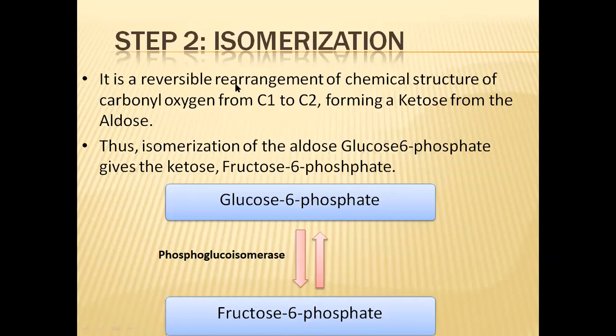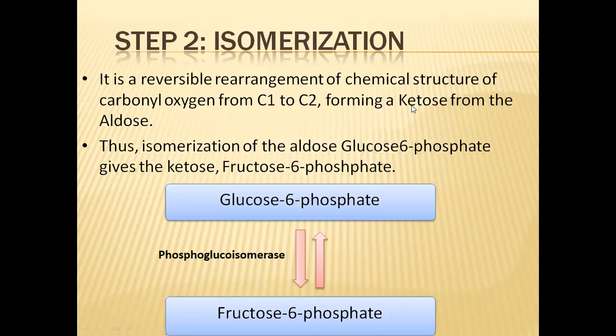So in the isomerization process, what is happening? The reversible rearrangement of the chemical structure of carbonyl oxygen takes place. This carbonyl oxygen is transferred from carbon 1 to carbon 2 in glucose 6-phosphate. When carbonyl oxygen is transferred from the first carbon to the second carbon, the aldehyde group will be converted into a keto form.